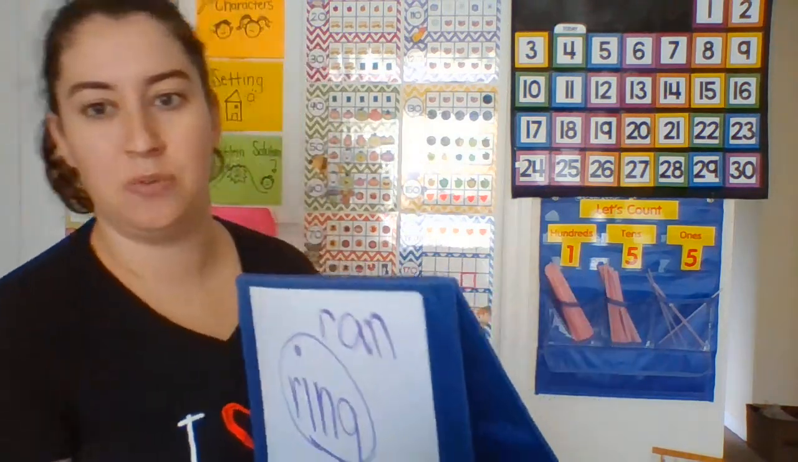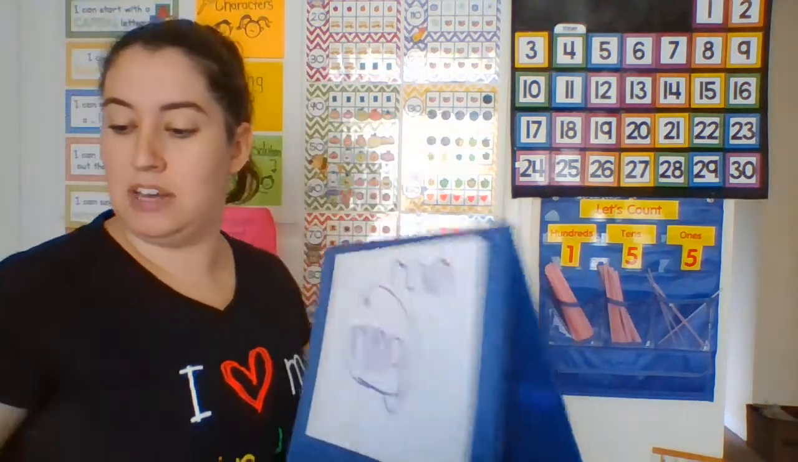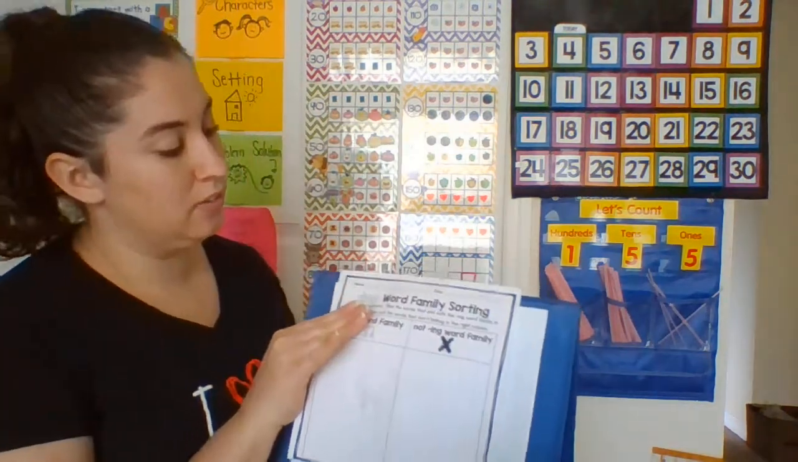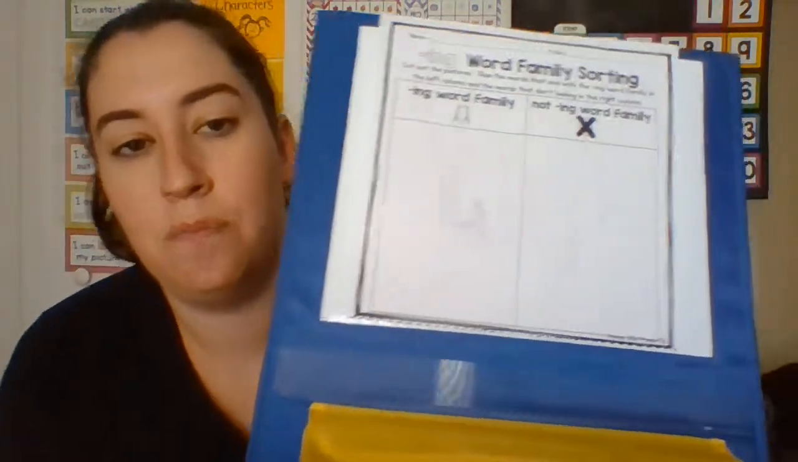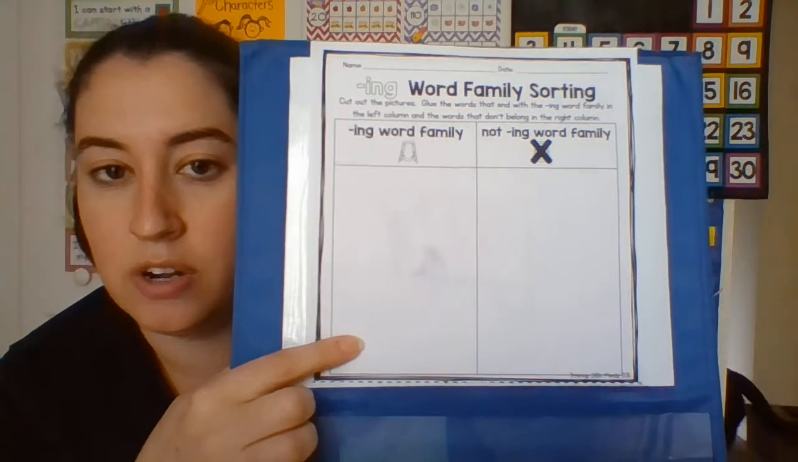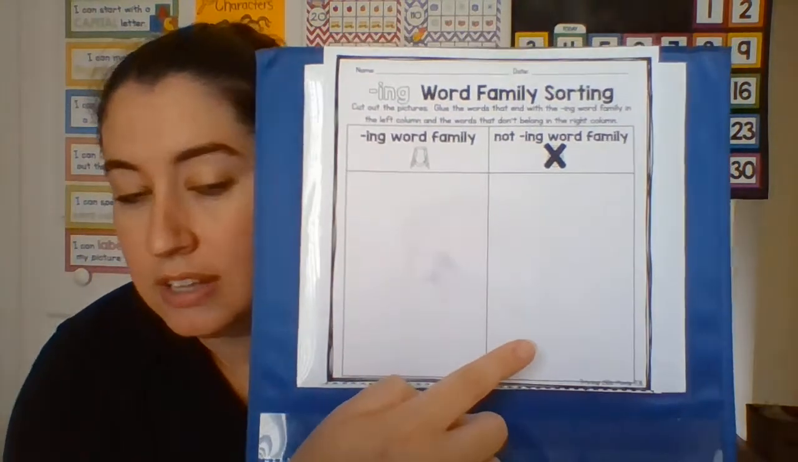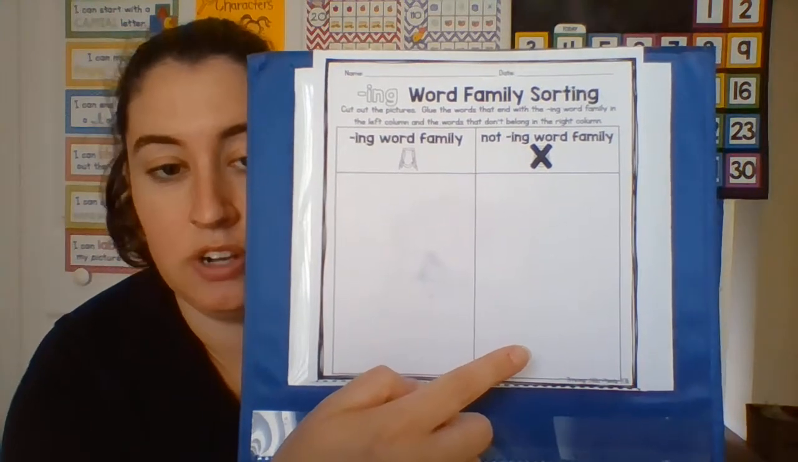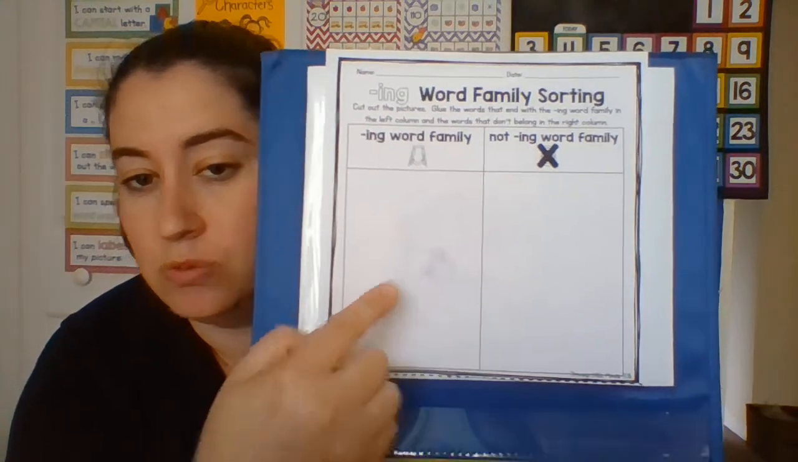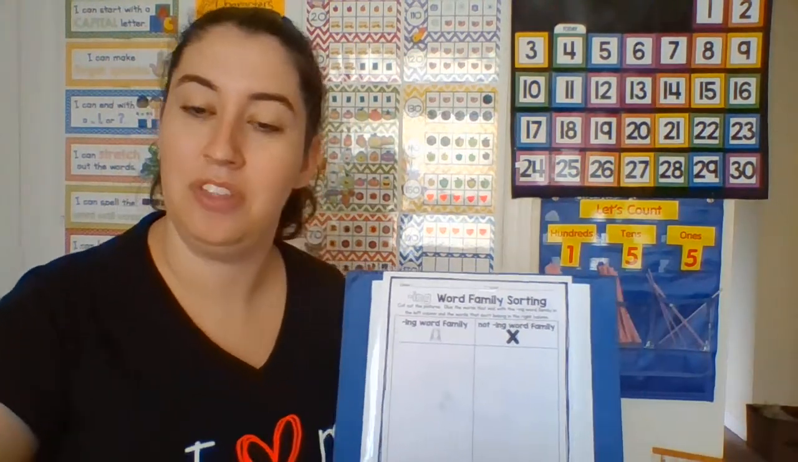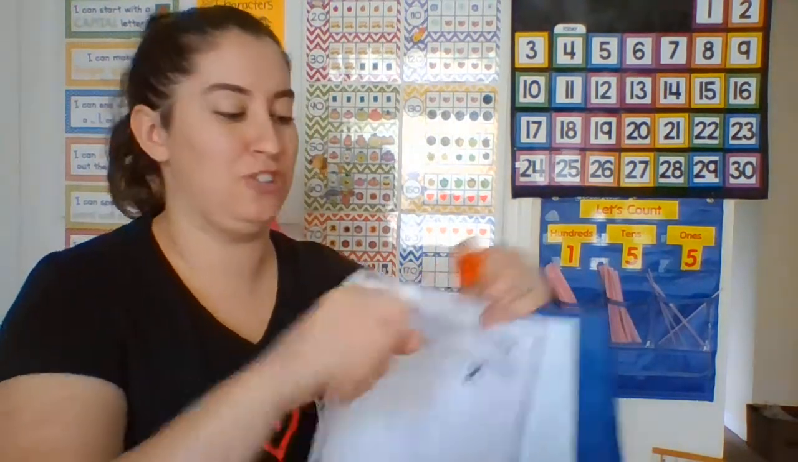So we are going to start with a word sort today. So let me go ahead and tape it up here. There we go. And we are going to sort by whether we hear an ing in the word, so whether it belongs in that ing word family, or if we don't hear ing in the word. Okay? So we do, we don't. What sound are we listening for? Ing. Very good.